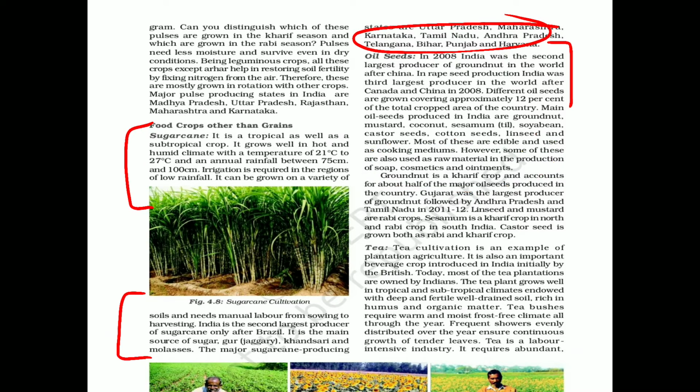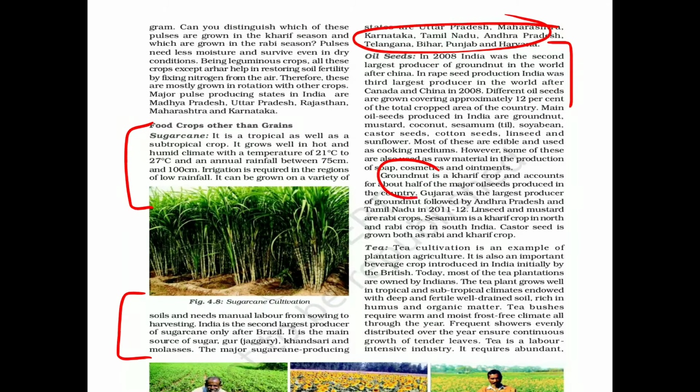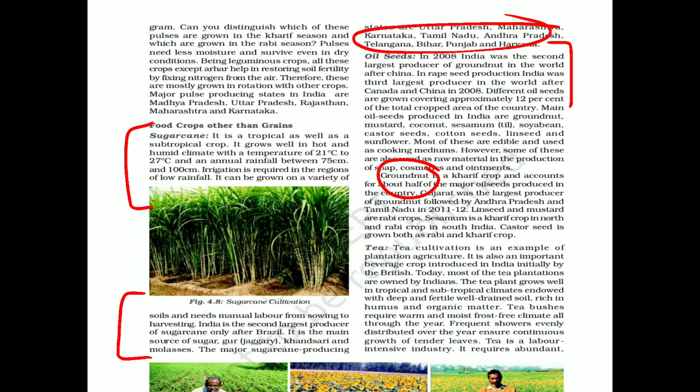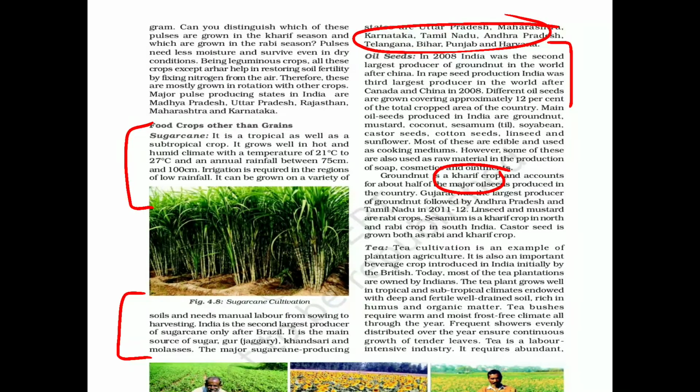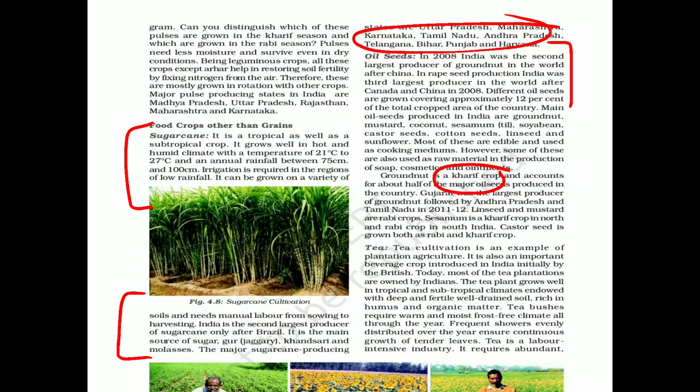अब हम आते हैं which one is the main, और हमारे लिए सबसे ज़्यादा important कौन सी है? तो we have groundnut. What is groundnut? You all consume this groundnut. Pause and let me know what is groundnut. And this groundnut is a kharif crop. So the moment it is a kharif crop, I have said, pause the video and think for a while what you will be writing about the climatic condition requirements for the growth of groundnut. Think and let me know.